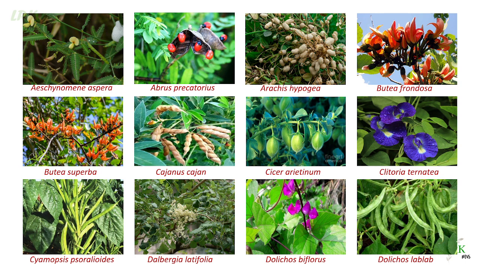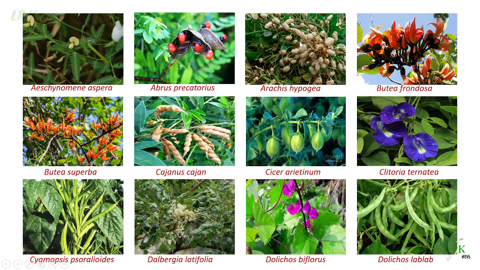The next one is Abrus precatorius. You can see here, this is a beautiful plant with red seeds. It is called Guruvinda in Telugu and Gunja in Hindi, and Rosary Pea in English, the common name. It has many common names in English. One of them is Rosary Pea. We can also call it crab's eye.